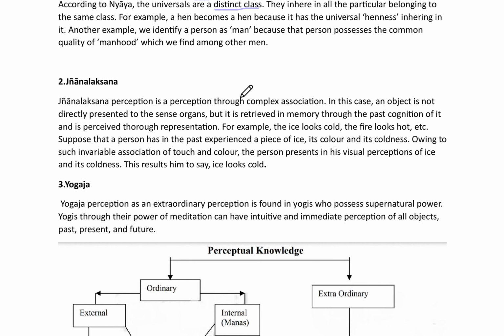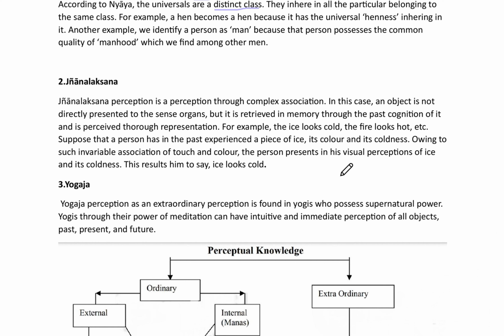Jnana Lakshana perception is a perception through complex association. In this case, an object is not directly presented to the sense organ, but it is retrieved in memory through the past cognition of it and is perceived through a representation. For example, the ice looks cold, the fire looks hot, etc. Suppose a person has in the past experienced a piece of ice, its color and coldness. Owing to the invariable association of touch and color, the person presents in his visual perception of ice its coldness. This leads him to say that ice looks cold.